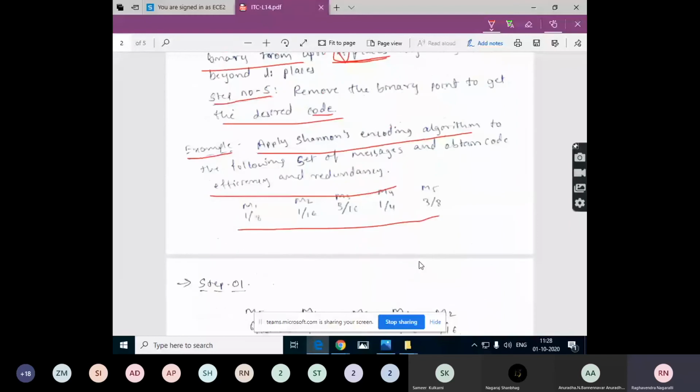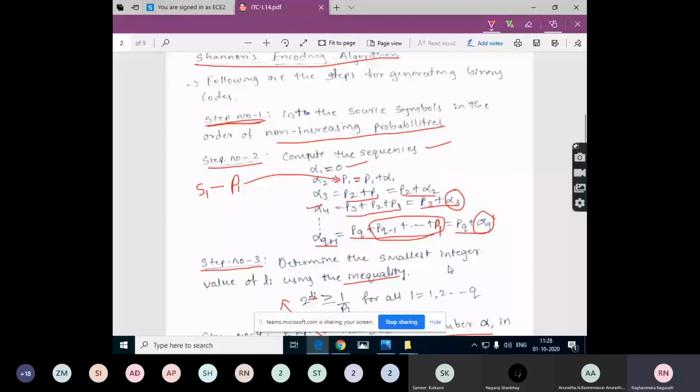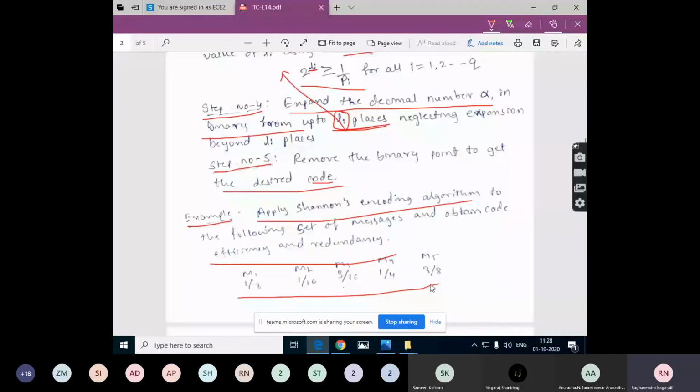What is step number 1? List the source symbols with their decreasing probabilities. First, we need to list the source symbols according to their decreasing probabilities. Which symbol will come first here? Whose probability is larger compared to the others in this given set of 5 symbols?